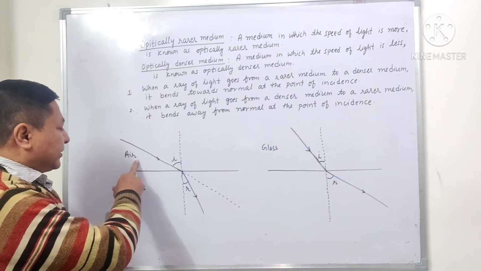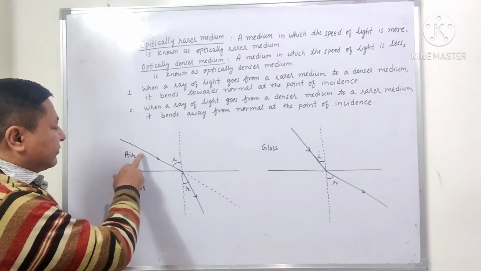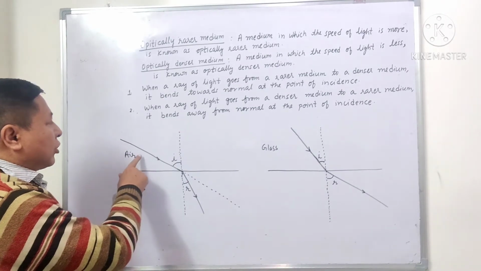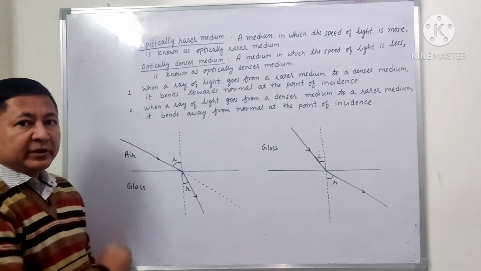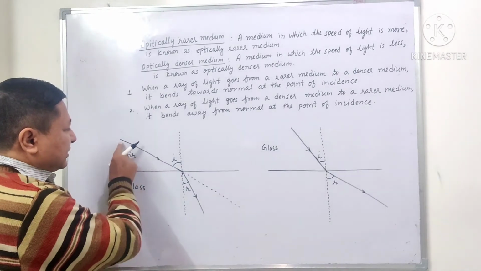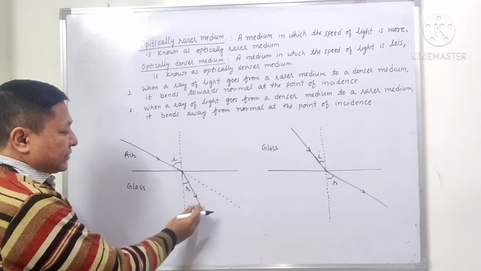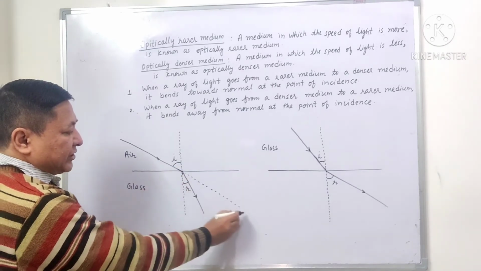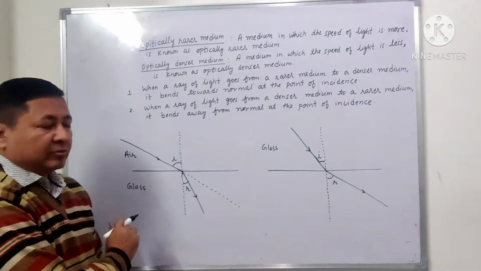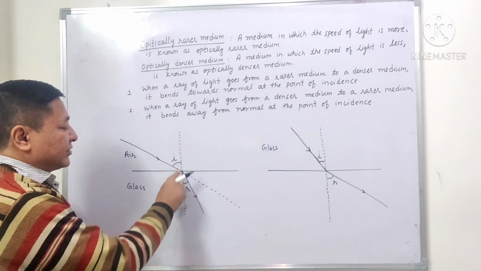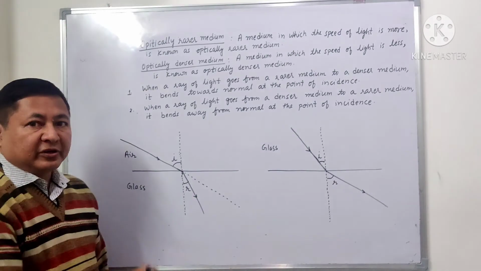This is air, this is glass. So light is entering from air to glass. That means optically rarer medium to optically denser medium. As you can see, the ray of light which is falling here at the point of incidence bends towards the normal. Instead of going straight here, it bends towards the normal. And you can see that the angle of incidence is greater than the angle of refraction.